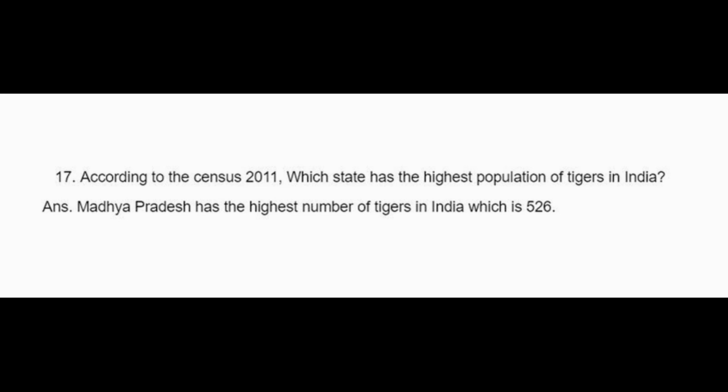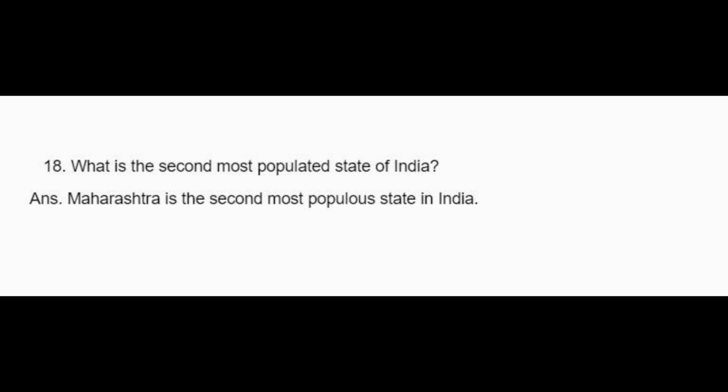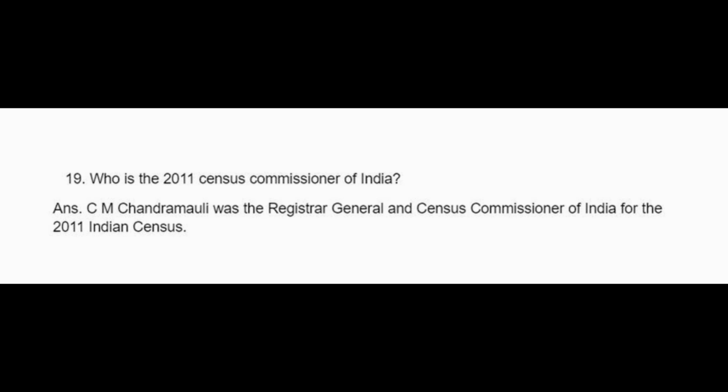What is the second most populated state in India? Maharashtra is the second most populated state in India. Who is 2011 Census Commissioner of India? C.M. Chandramouli was the Registrar General and Census Commissioner of India for the year 2011 Indian Census.